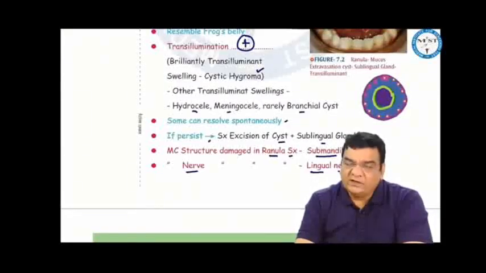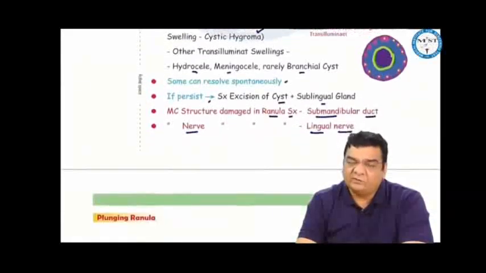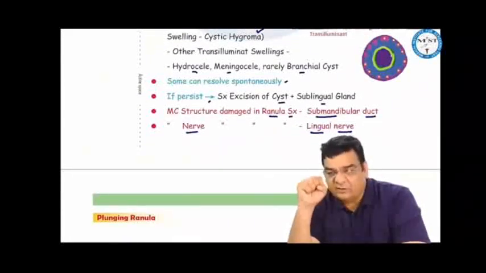Some ranulas can resolve spontaneously. If they persist, then we have to do surgical excision of the ranula along with removal of the sublingual gland. Whenever we are doing surgery for the sublingual gland, removing the sublingual gland, the most common structure damaged is the submandibular duct. Most common nerve damage is the lingual nerve.